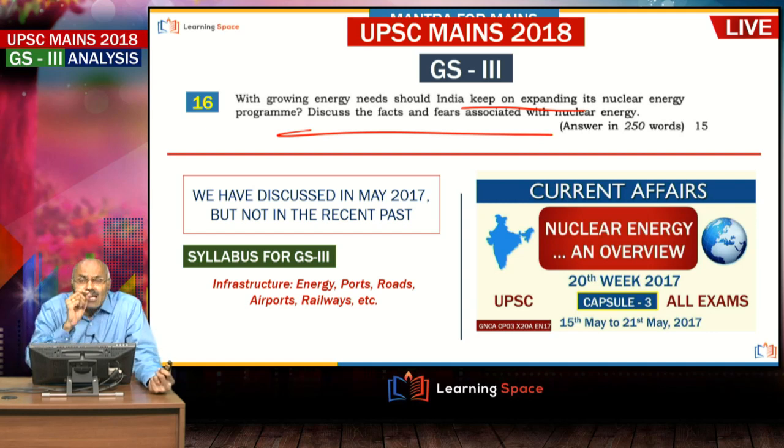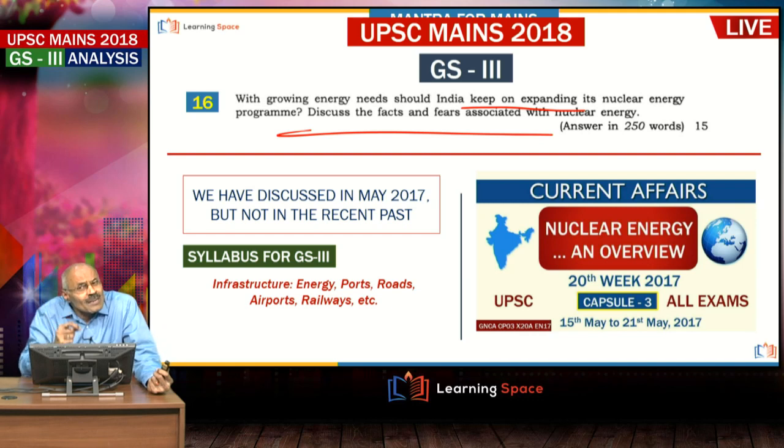So therefore, each and every aspect is to be touched, and that aspect is to be revised at least in the current year. That means if you are writing the 2019 exam, then in the year 2019 itself you have to revise the aspects which are evergreen relevant. Here you see what mistake we have done. We have deliberated in May 2017. After that we have not brought it forward.